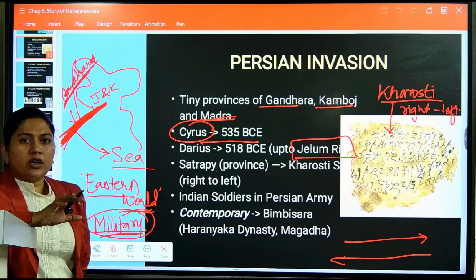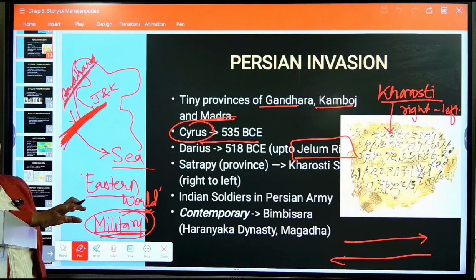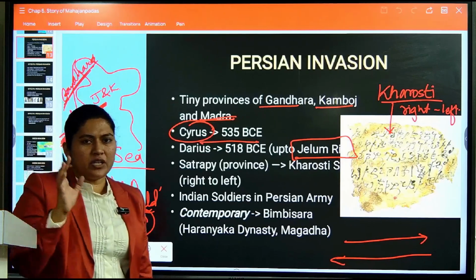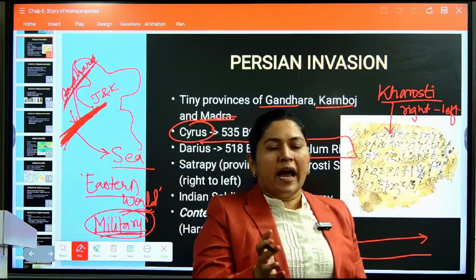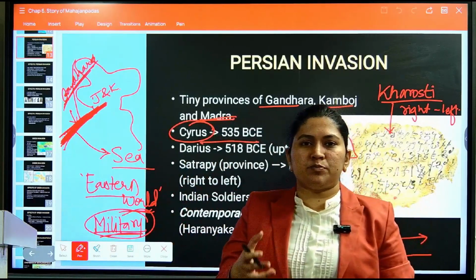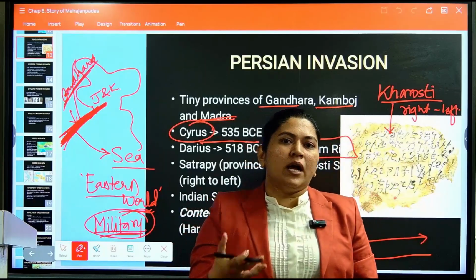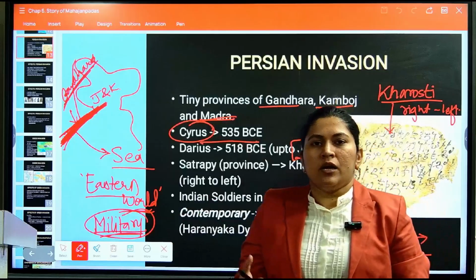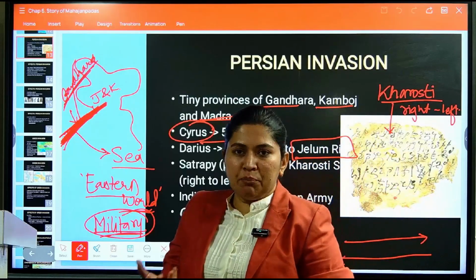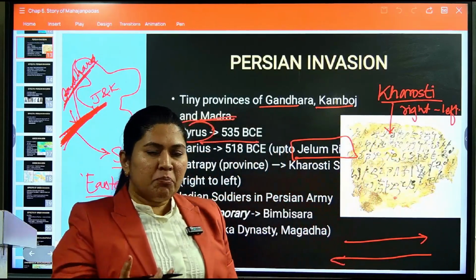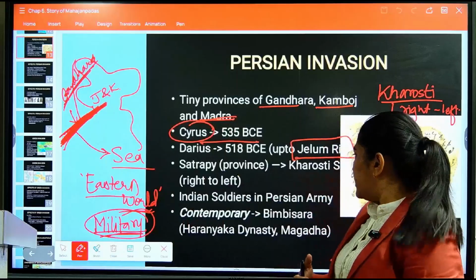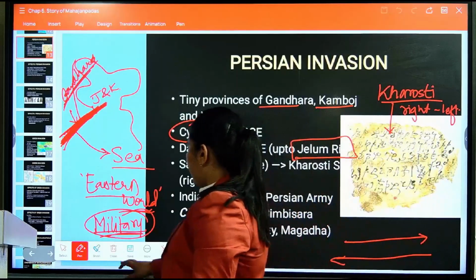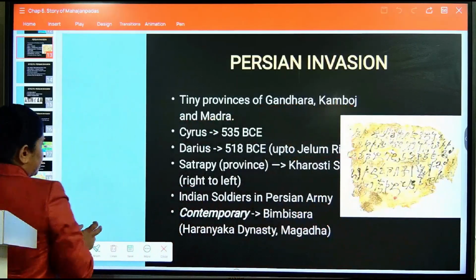Now the Magadha region had seen many dynasties. The initial dynasty was the Haryanka dynasty, and during the Haryanka dynasty, especially during the reign of King Bimbisara, we find that the Persians, especially Cyrus, made the invasion in the Indian subcontinent. So this was the time frame.